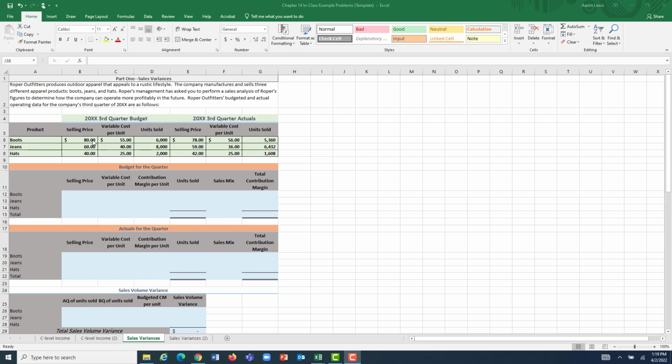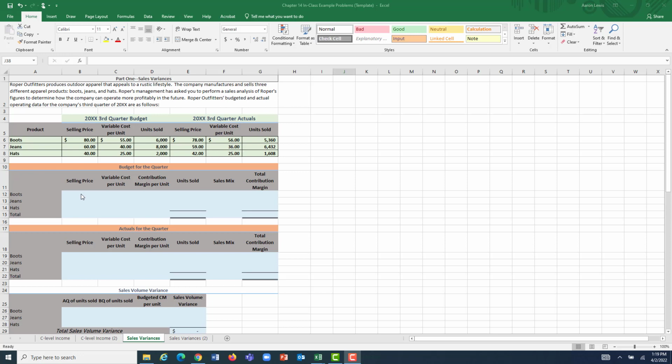Well, information on a per unit basis is provided here. For boots, we were going to sell them for $80 a piece. Each one was going to cost us $55 in variable manufacturing costs to produce, and we expected to sell 6,000. For jeans, the expected per pair of jeans selling price was $60 with a variable manufacturing cost of $40. We expected to move 8,000 of those. And for hats, we expected to sell each hat for $40. We expected each hat to incur $25 in variable manufacturing costs, and we were going to move 2,000 of that particular product during the period.